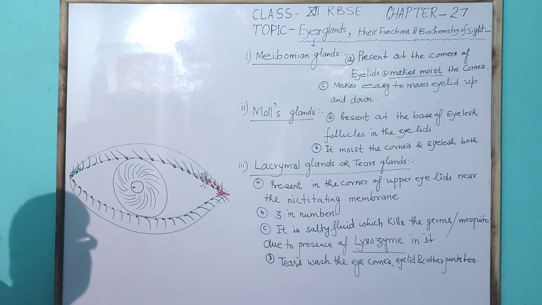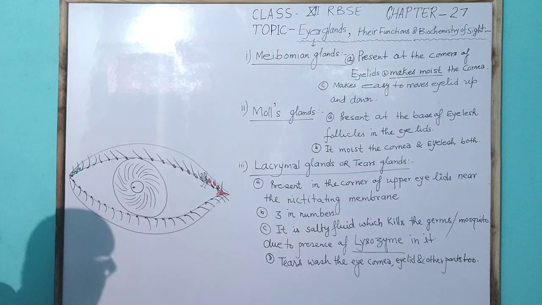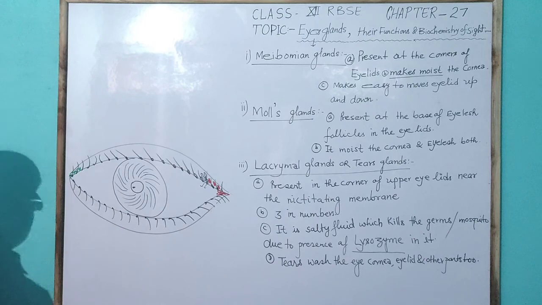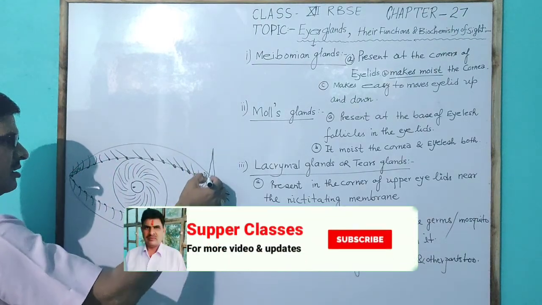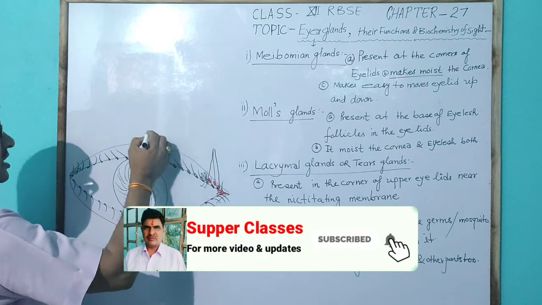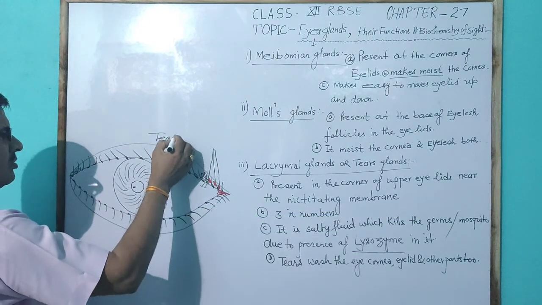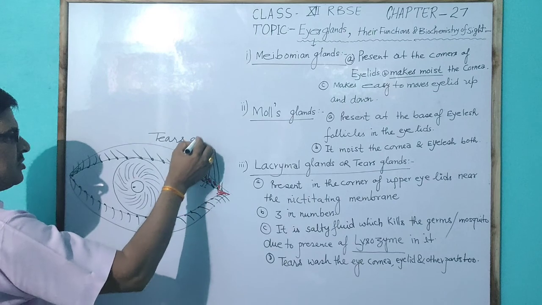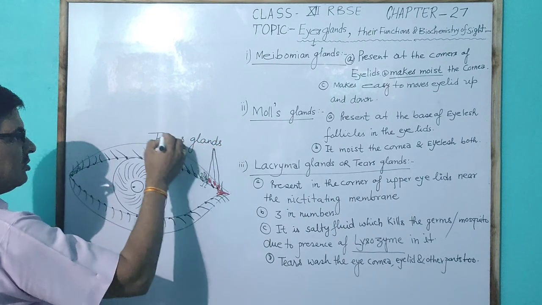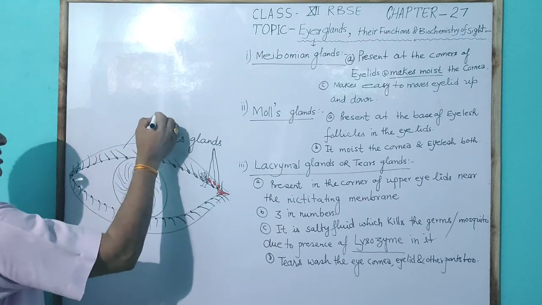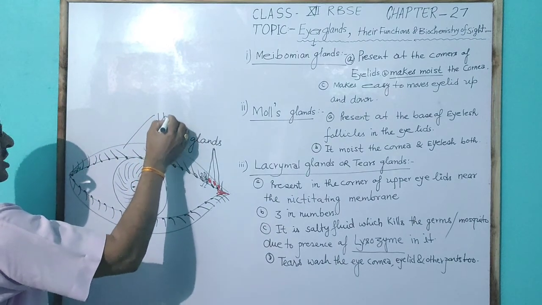Like the tear gland makes the secretion of tears, so this is the tear gland, which is present at the corner of the upper eyelid, as shown here.